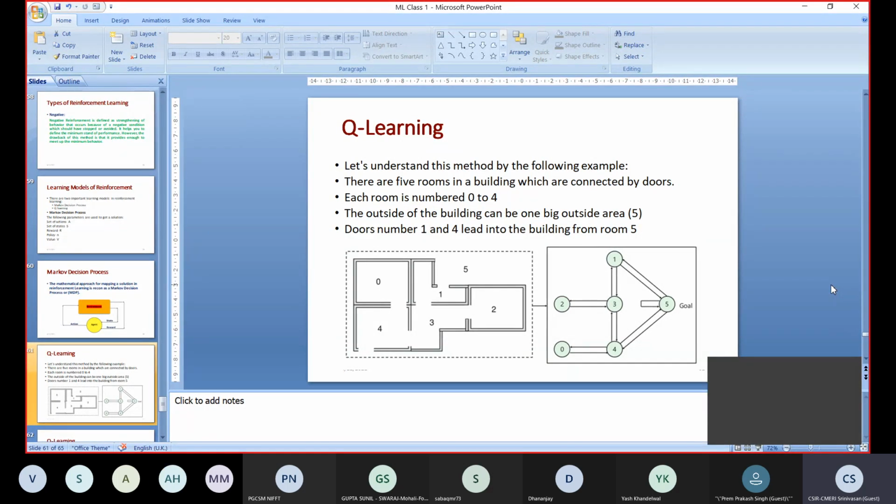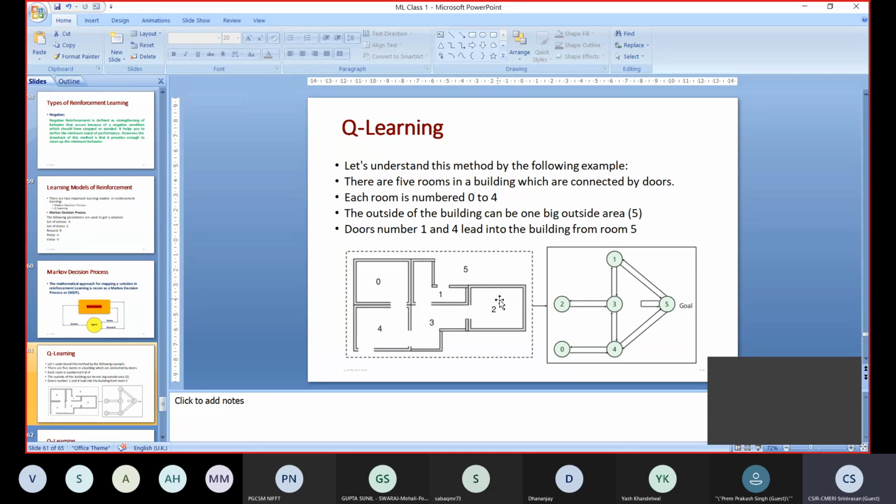Okay, so this is a real-time example with which we can try to understand Q learning. Let us consider this is your house. You have a house which has 5 rooms. 0 is one room, 4 is another room, number 1 is another room, number 3 is another room, number 2 is another room. So there are 5 rooms in your house. Each room is numbered from 0 to 4.